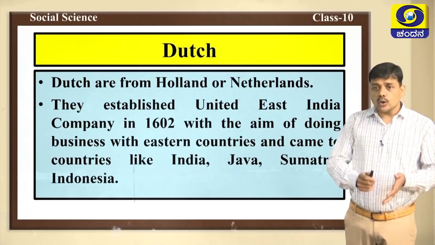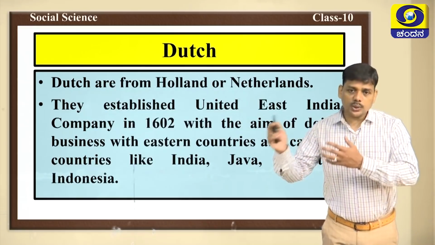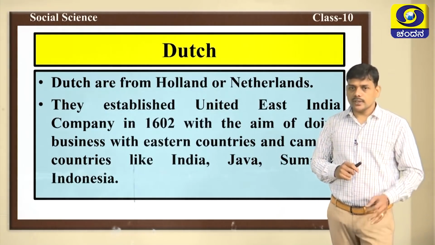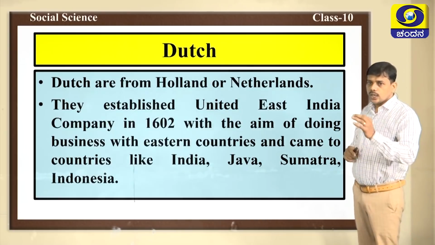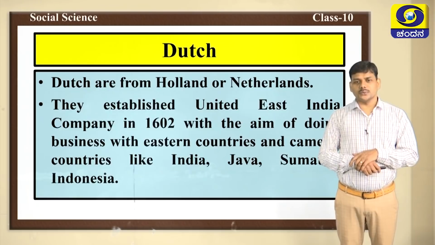Its main aim was to do business with eastern countries like India, Java, Sumatra and Indonesia, and to gain profit. For that purpose, the Dutch East India Company or United East India Company was established in the year 1602.